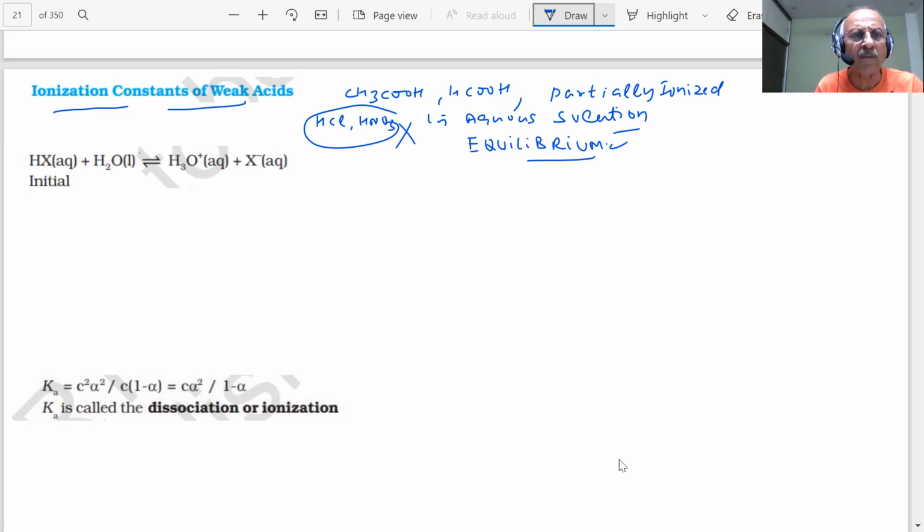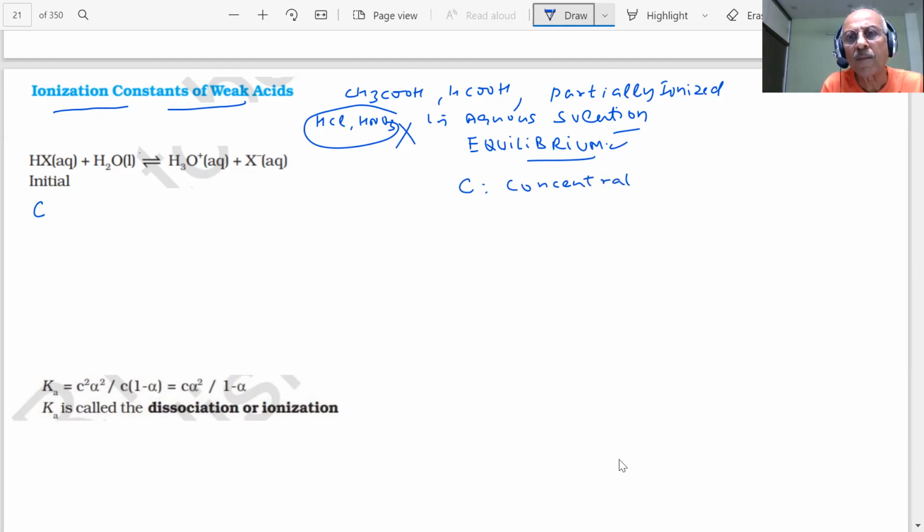So here what is happening, if I consider HX is a weak acid, student, and it reacts with water, it will give a proton, student, Bronsted theory, and you are getting these ions in aqueous solution. Then after some time this starts reacting with this to form the product. This process continues. When these concentrations no longer change, it will take some time. How long will it take to establish equilibrium? Then we call this an equilibrium, students. Am I right? Yes, sir. Okay. If I consider that C is the concentration in the beginning, what is C?